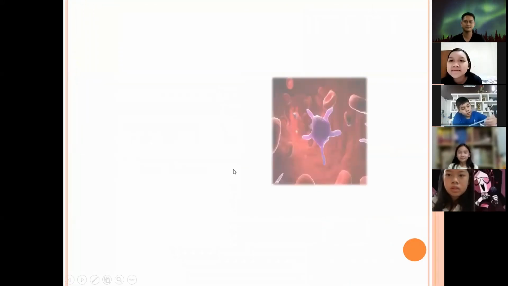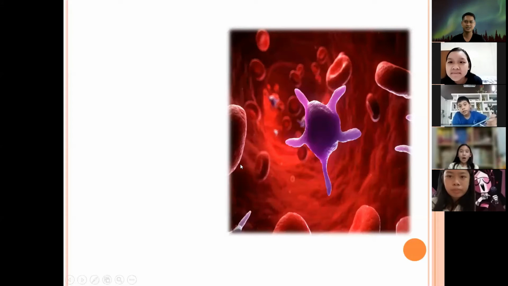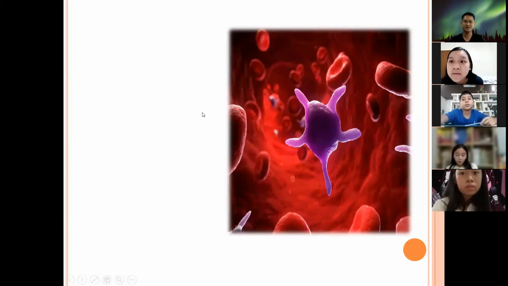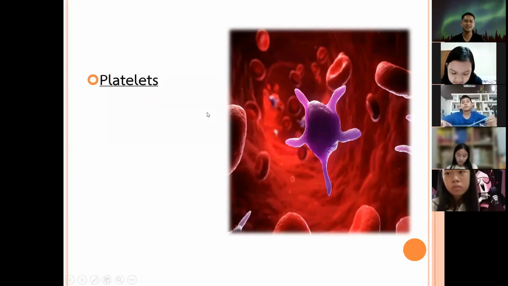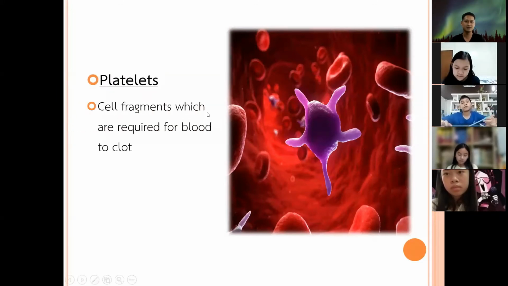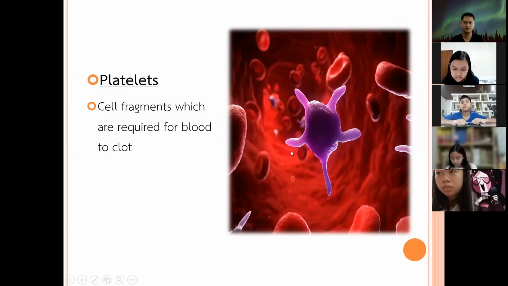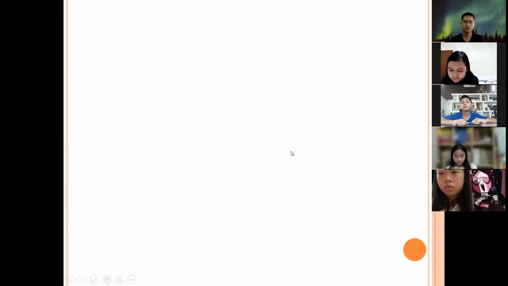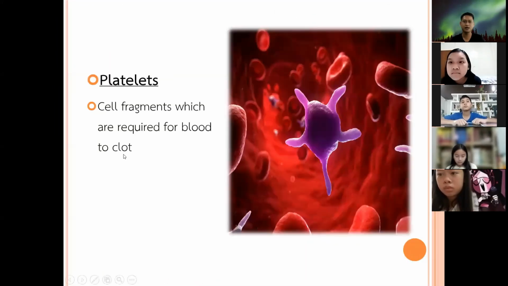Next, we have platelets. Okay, this is our platelets. So it is a cell fragment which is required for blood to clot. Do you know what is clot again?